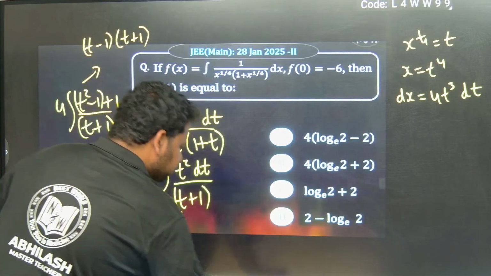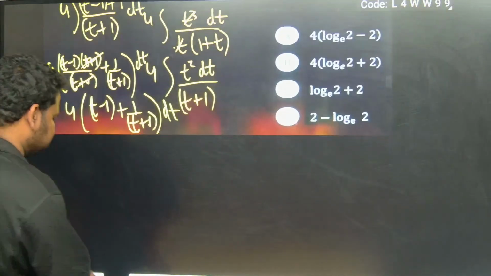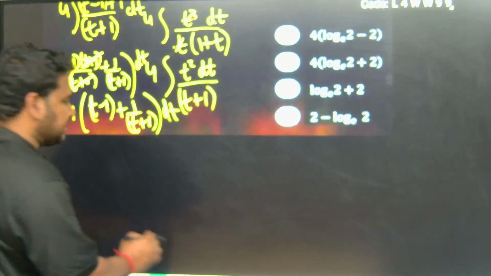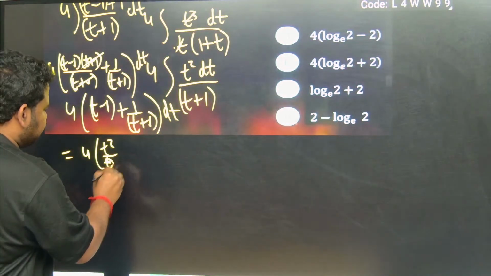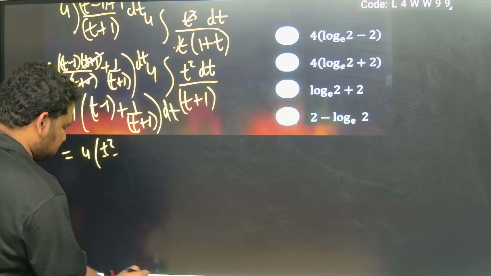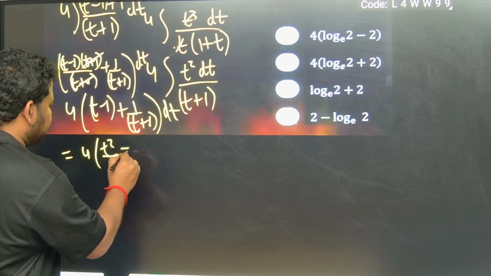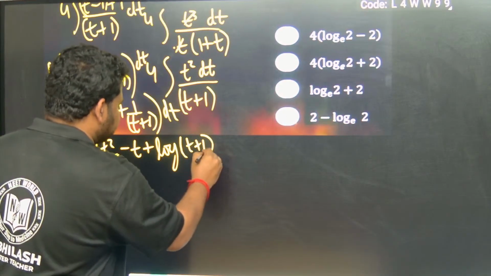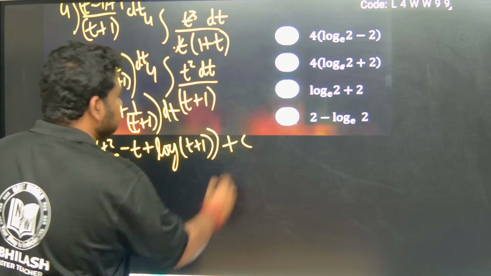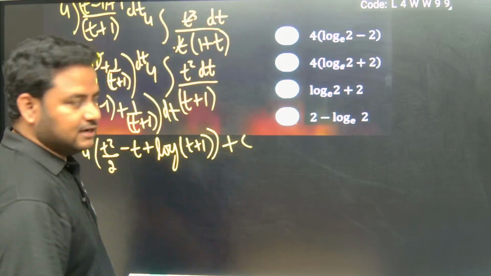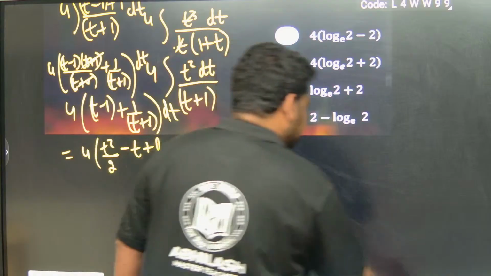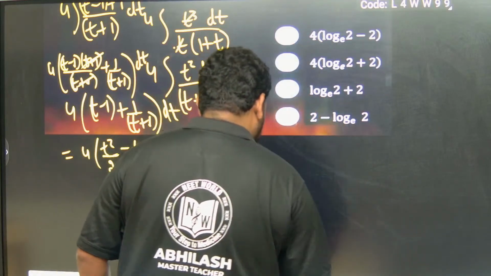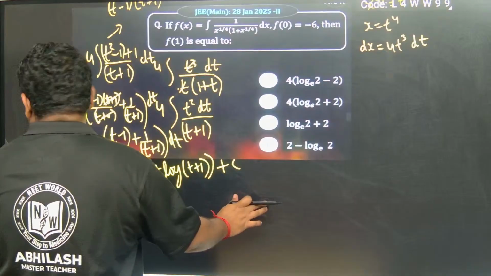Now on integrating this, the 4 is there everywhere, so I will write it outside. This will become t square by 2 minus t plus log of t plus 1, plus c. This is what we got as the integral. After integration we got this. Now what they are telling us, observe here. I hope you understood till here how to integrate.